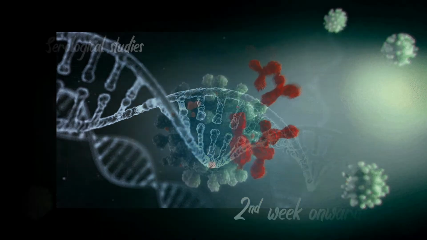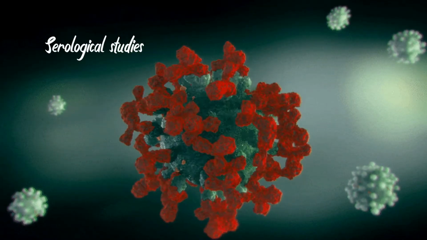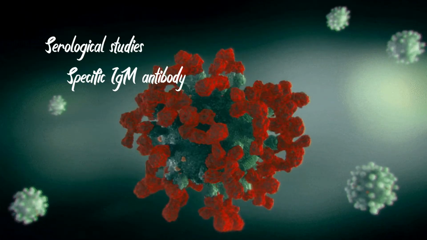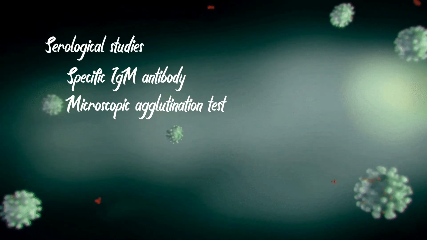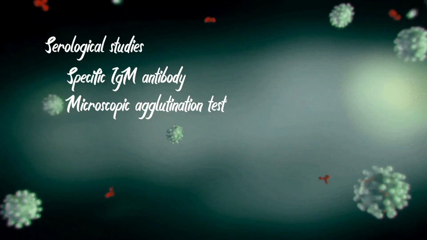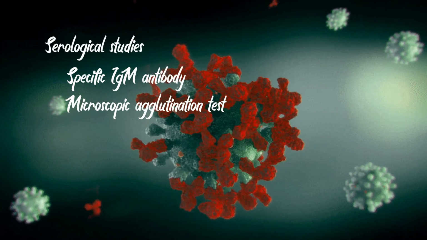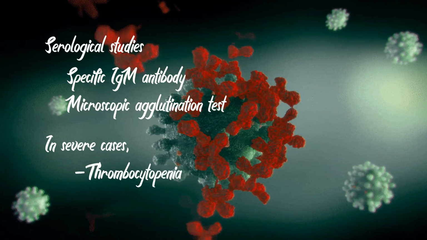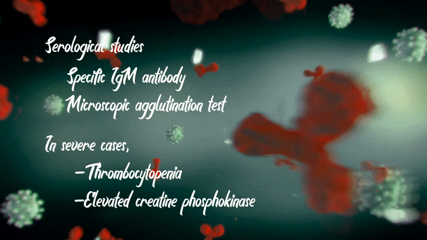Confirmation of the disease is done serologically. Specific IgM antibody starts to appear from the end of the first week. Diagnosis is often made retrospectively with a microscopic agglutination test showing a fourfold rise. Also, there is typically a leukocytosis and, in severe cases, thrombocytopenia and an elevated creatine phosphokinase.